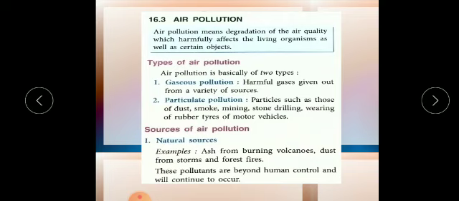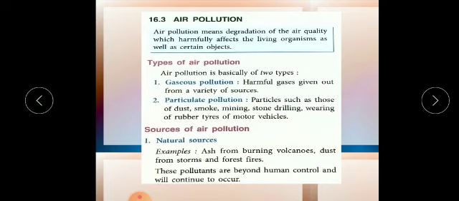Some are fluorides, some are photochemical oxidants like ozone, ethylene, and peroxyacetyl nitrate. Some are radioactive substances like uranium, plutonium, strontium, iodine. Even noise from loudspeakers, TVs, loud music, and car horns comes under the major pollutants.